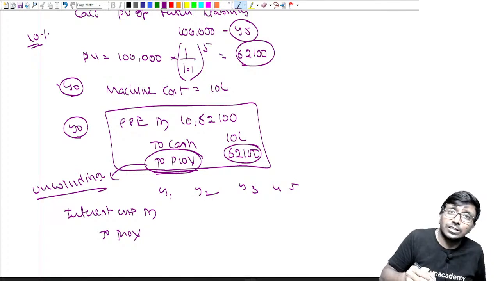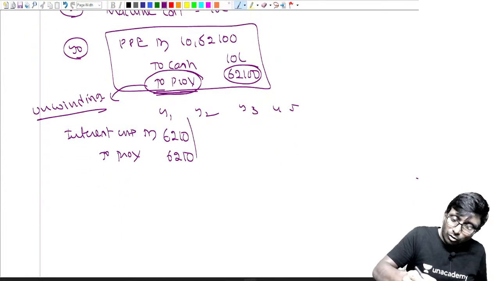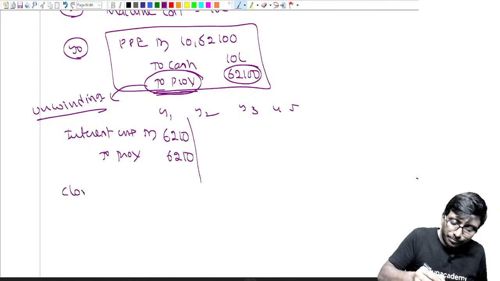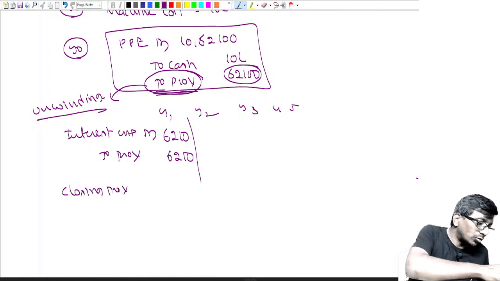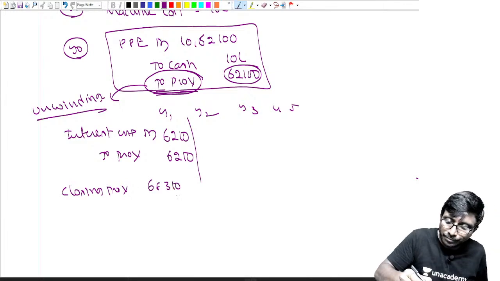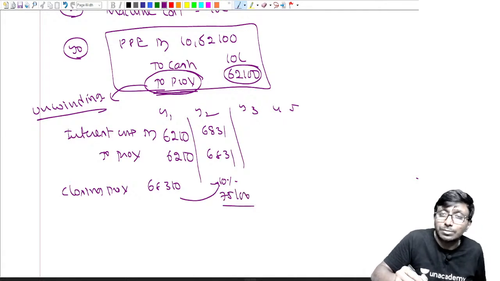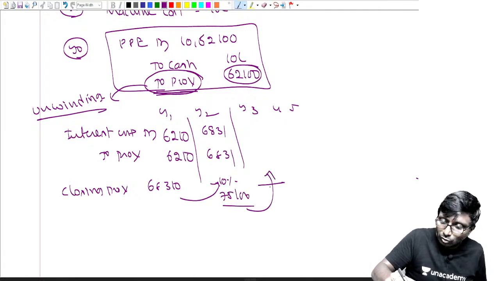Is 62,100 there? At 10%, so 10% means 6210 will happen. What is your closing provision? Closing provision is equal to 62,100 plus 6210 is equal to 68,310. On this 10% again, that is equal to 6831. Once you total, this will come to about 75,100. Again on this, 10%. Again total, and on this, 10%.